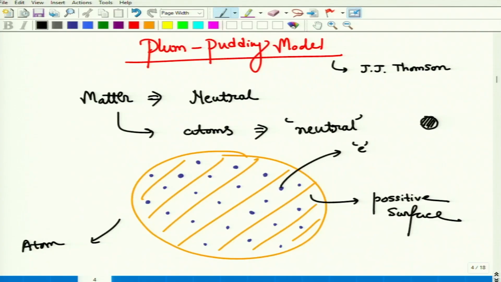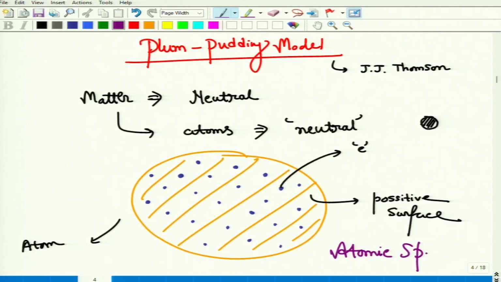That's why the plum pudding model was not accepted, because the experimental findings around the early 20th century could not be justified by this plum pudding model. So what was that experiment? The atomic spectra.